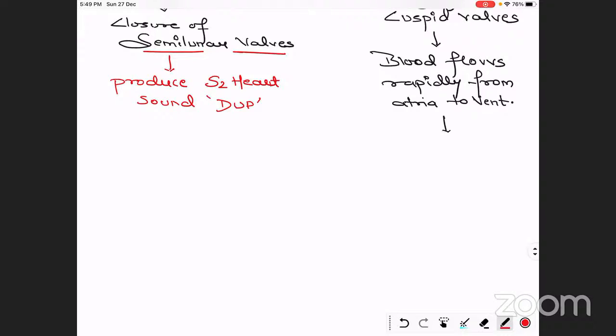Okay. So it is going to produce S3, the third heart sound. But clinically, if we talk, then S1 and S2, the first and second heart sounds, are heard better than the third heart sound. Okay. Because normally as a clinician, we try to hear S1 and S2 more properly, because S3 sounds are not so prominent. Okay.